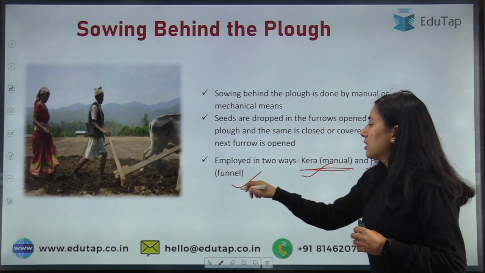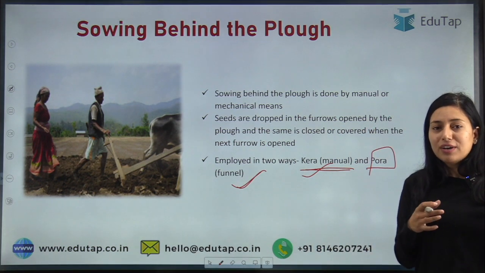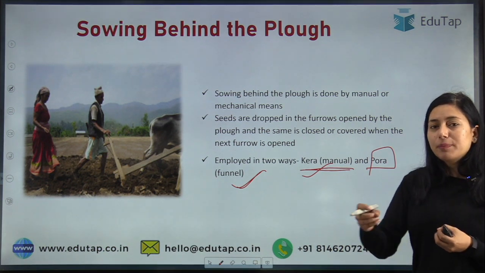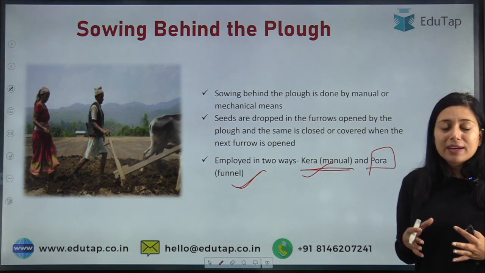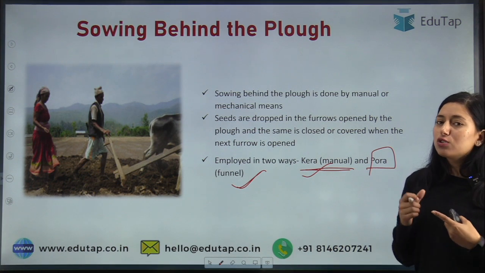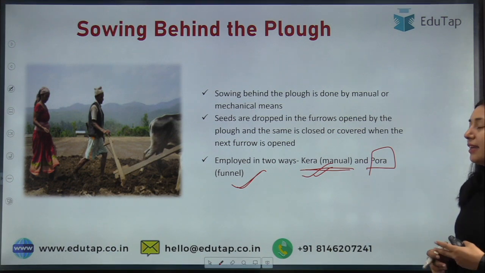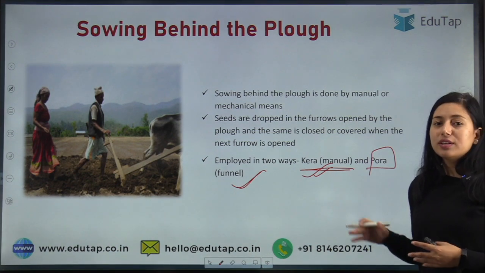Okay, so is this clear? That sowing behind the plow, when the farmer is plowing the field, someone is dropping the seed, that is your sowing behind the plow. And dropping of seed can be done in two ways, either manually or through any funnel. So if manually done, it is called kera, and if done through funnel, it is known as pora.